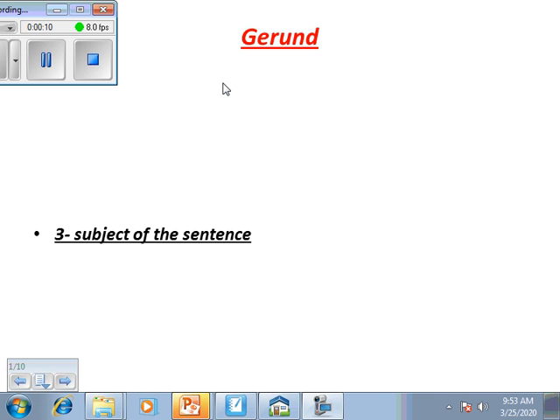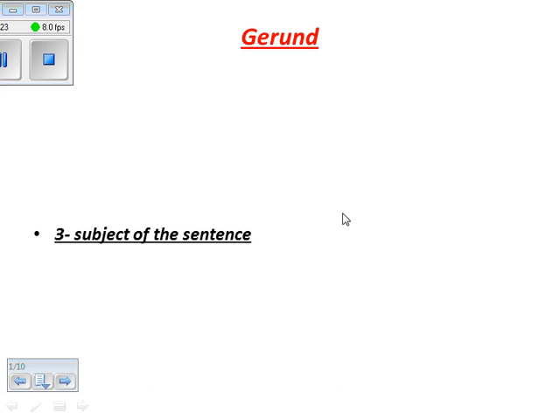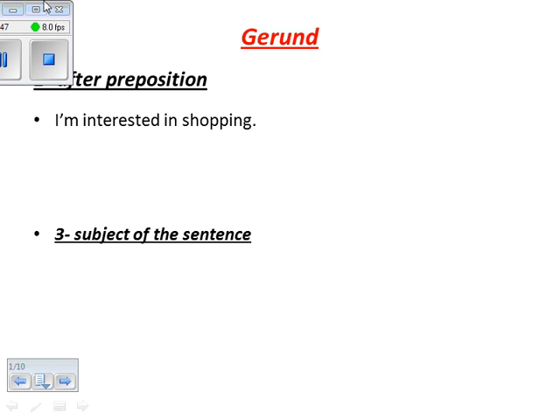You'll find it easy, it just depends on studying and memorizing. So let's see. First of all, what is the meaning of gerund? Yes, great. The verb plus ing. So let's move to the first one. When I say I'm interested in shopping, here I add ing to the verb. It's called gerund. So when I say I'm interested in shopping, here I use gerund after what? Perfect, preposition. So I use gerund after prepositions.